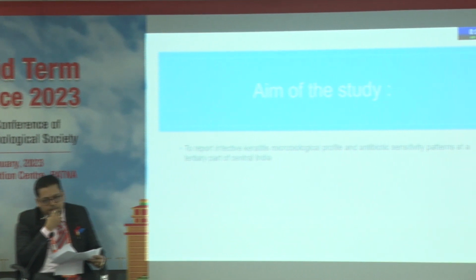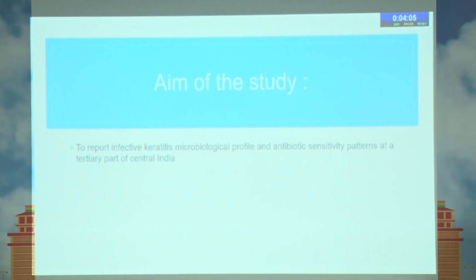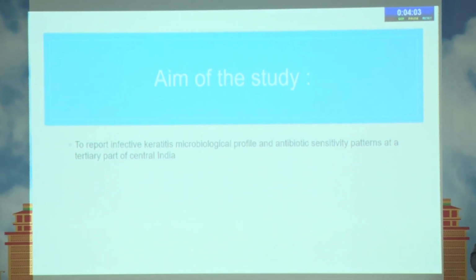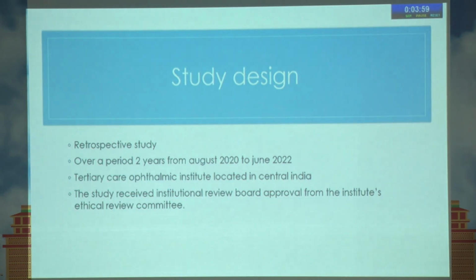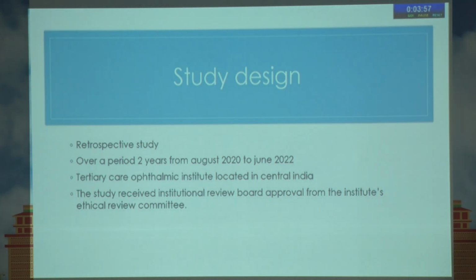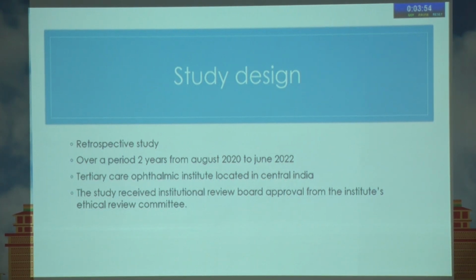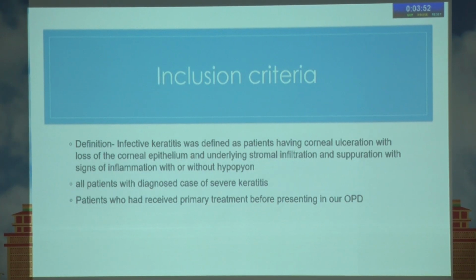The aim of the study was to report the infective keratitis microbial profile and antibiotic sensitivity pattern at a tertiary care center of central India. It was a retrospective study over a period of 2 years, August 2020 to June 2022, and the study received approval from the Institute Ethics Committee. We defined infective keratitis as patients having corneal ulceration with loss of corneal epithelium and underlying stromal infiltration with suppuration, with signs of inflammation with or without hypopyon.